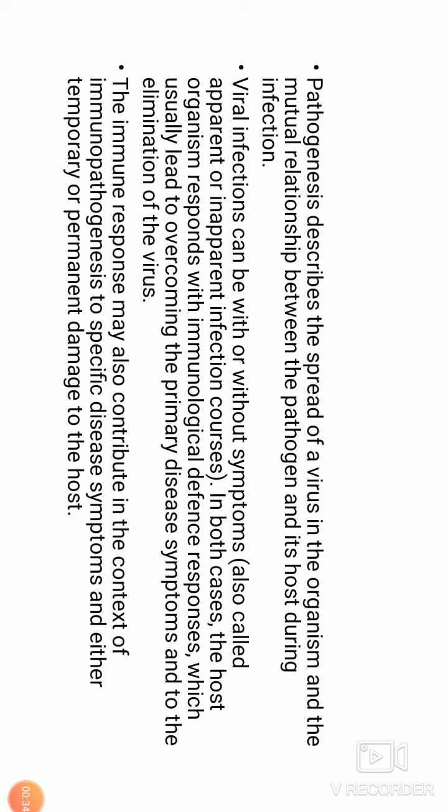Now you know that pathogenesis is described as the spread of virus in an organism and the mutual relationship between the pathogen and its host during infection. Viral infection can be majorly of two types. Basically, you can have a viral infection where you do not show any symptom. That means you are considered a carrier, and when there is an outburst of symptoms, then you show the viral disease.